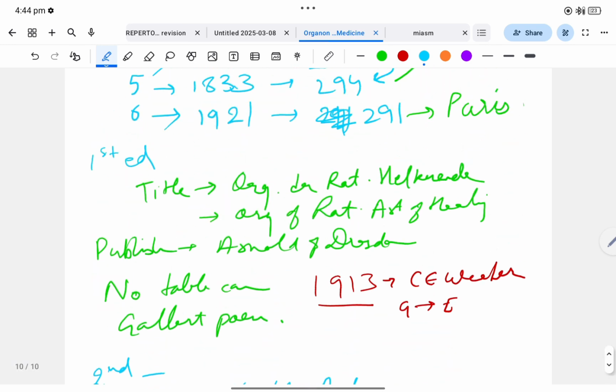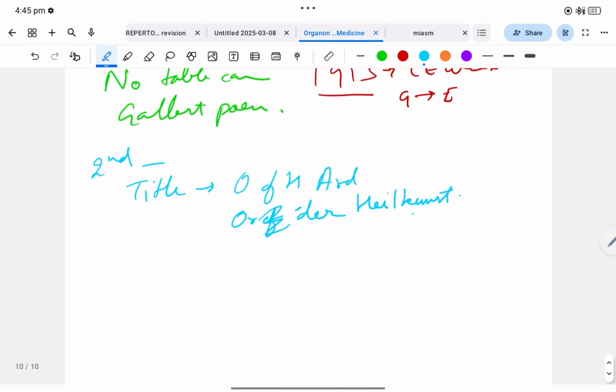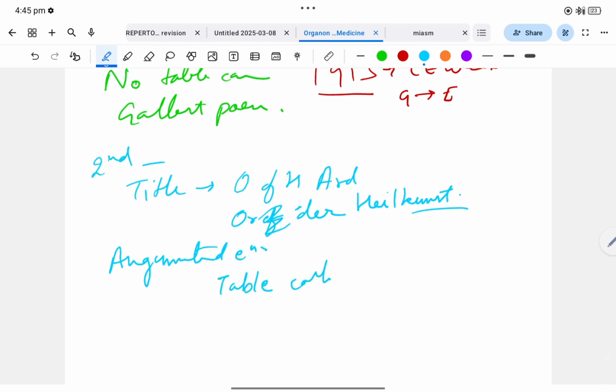In the first edition it was Heilkunde, and in the second edition it becomes Heilkunst after the removal of the rationellen term. Now this edition is also known as the augmented edition. In this, table of content was added, which was absent in the first. Ode Sapere was introduced in place of Gellert's poem.